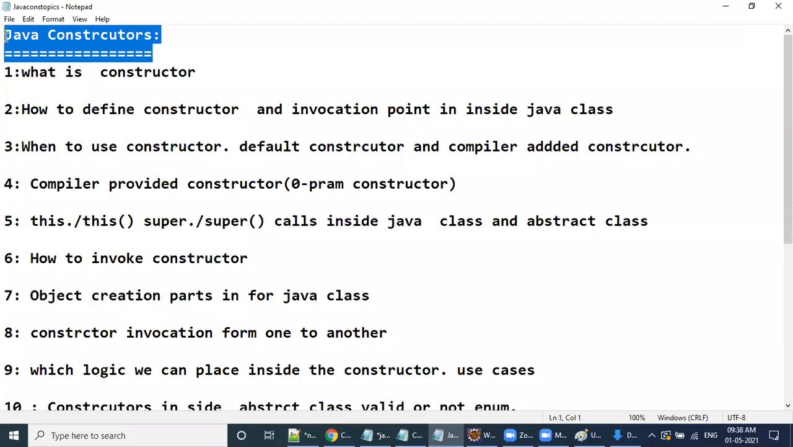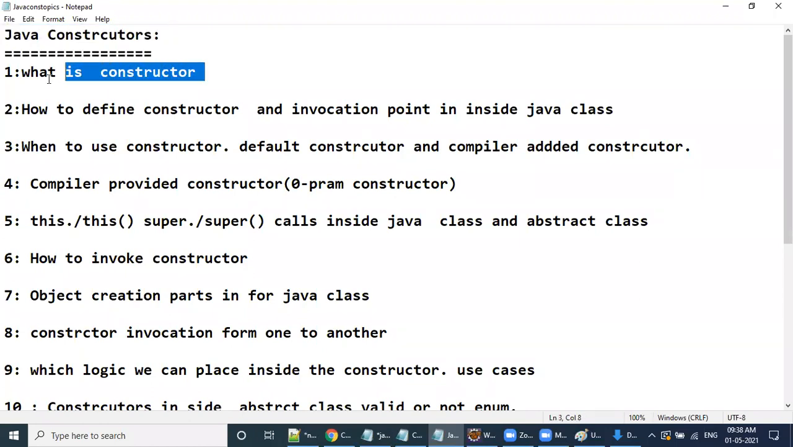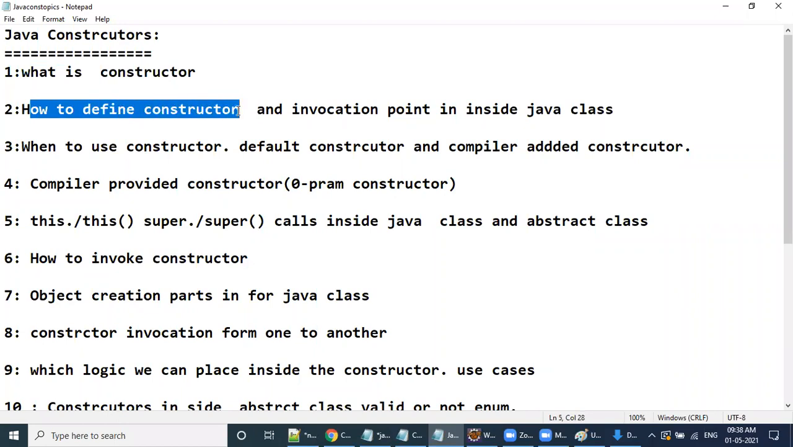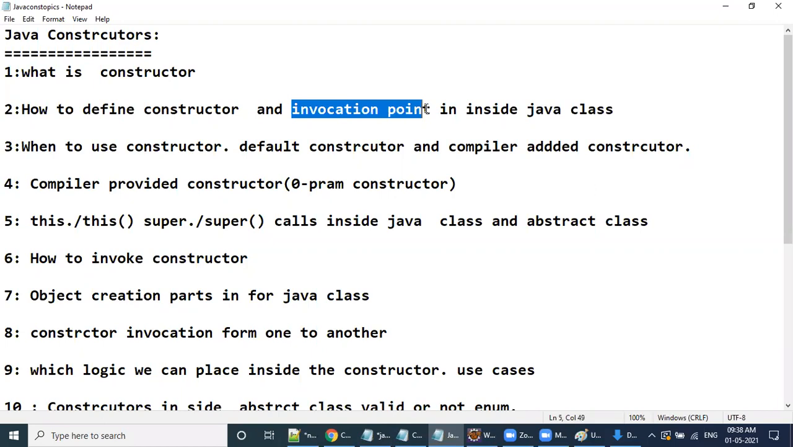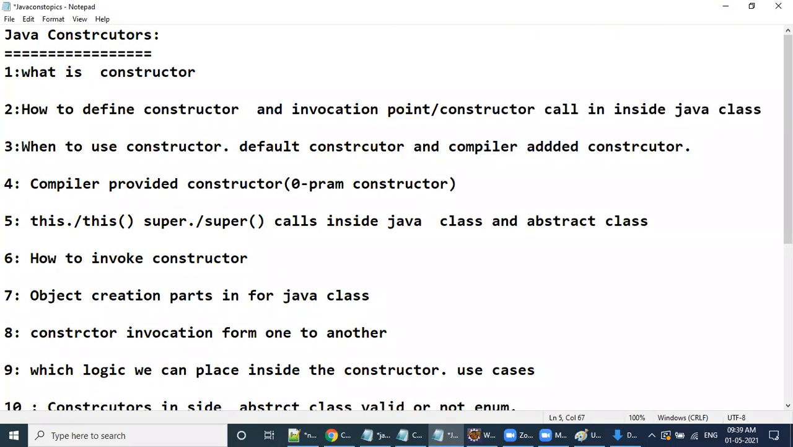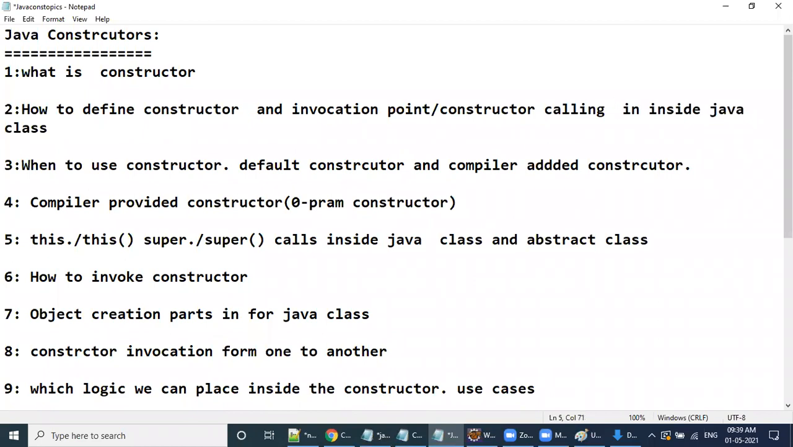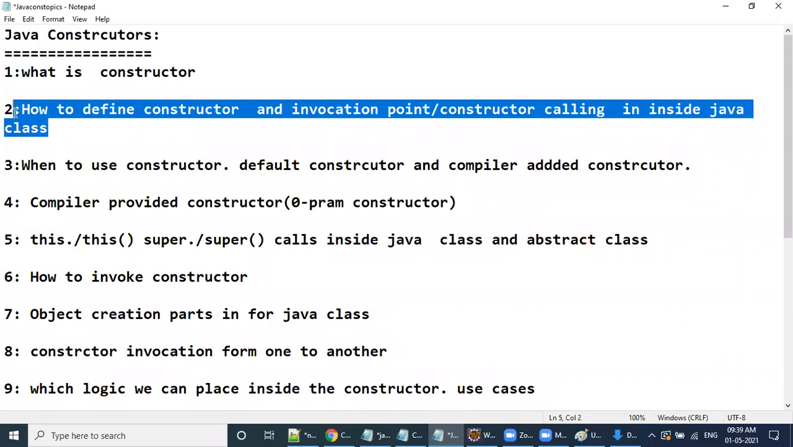So as part of constructors, what you have seen, like what is a constructor? Clear all of you? What is the need of a constructor, right? Now, how we can define a constructor? That also we have seen, right? And the invocation point inside a Java class. So invocation point here means constructor calling. Meaning is, okay, how to define a constructor? You are clear, right? How to define a constructor?